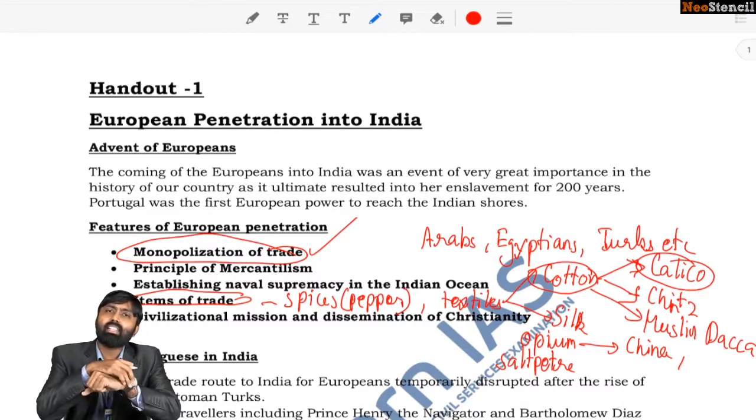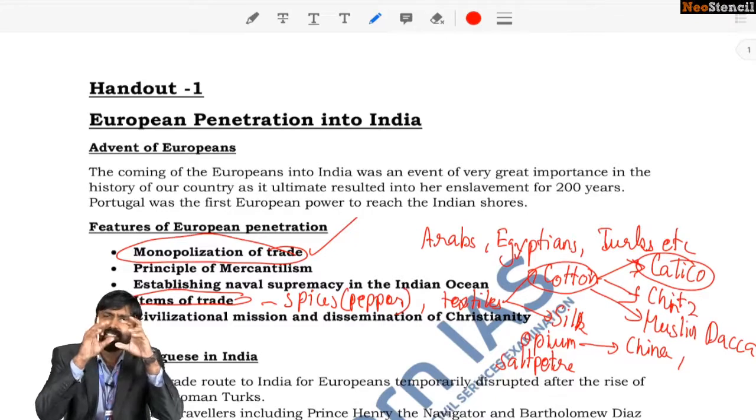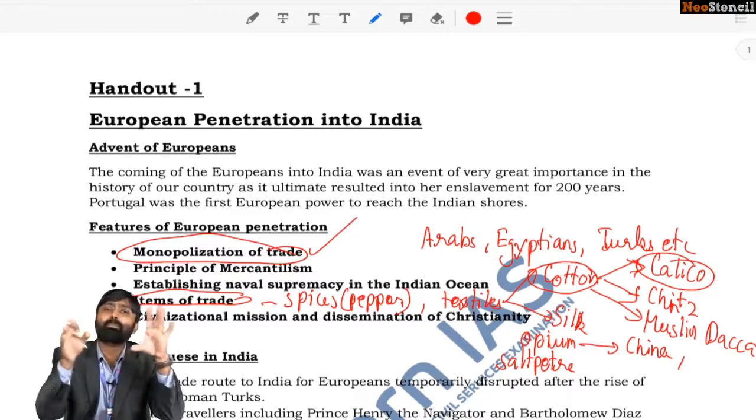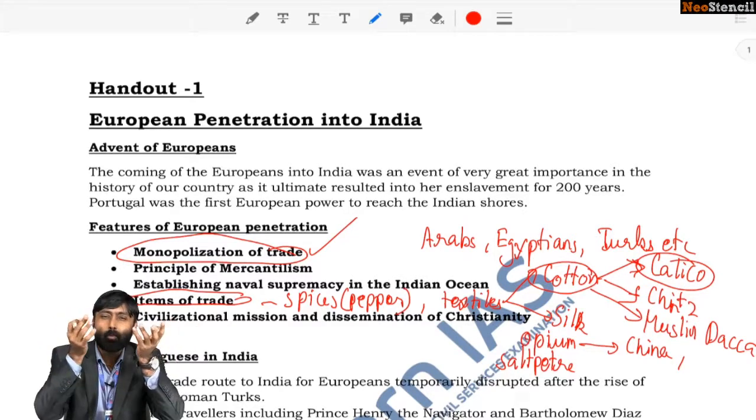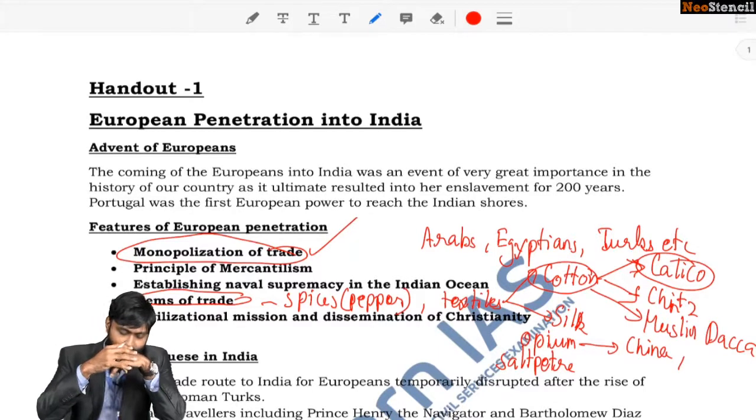That is why in the 17th century or in the 18th century, they had a significant upper hand over us, because their weapons were much more modernized, their military tactics much more well laid out. Okay, it was much more modern and well drilled, the military tactics. Okay, that is why they finally managed to conquer the country. Okay, so saltpeter, very important trade item. So remember that too. So these were the common items of trade that were there. All the early European powers wanted to monopolize trade over these items. Okay, so remember that too.